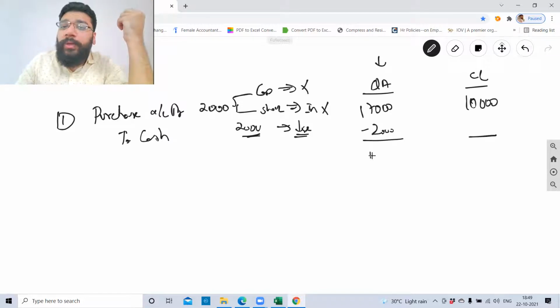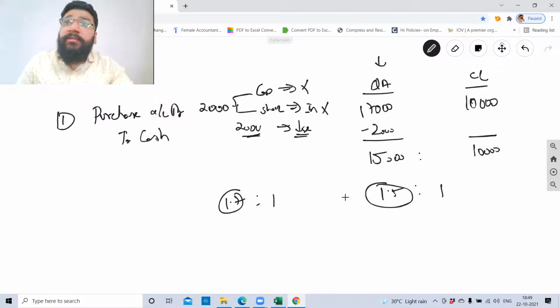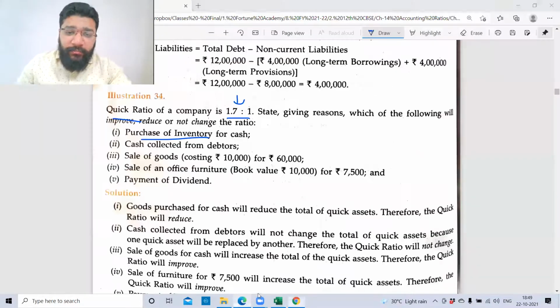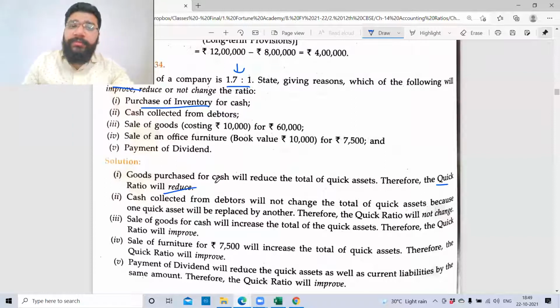So now your quick asset has become 15,000 and no change in the current liability. Your current liability is going to be same 10,000. So can I say it is going to be 1.5:1? Old ratio is 1.7:1. New is 1.5. So overall ratio, only the front part is changing, reducing. So overall reduce. Therefore, the quick ratio will reduce.